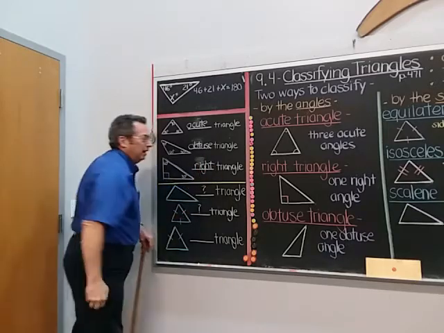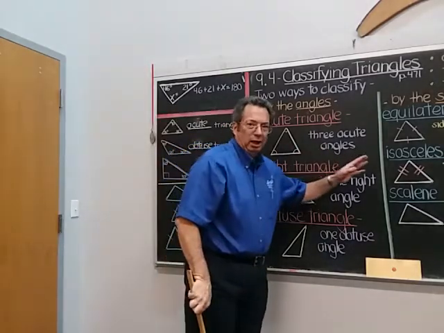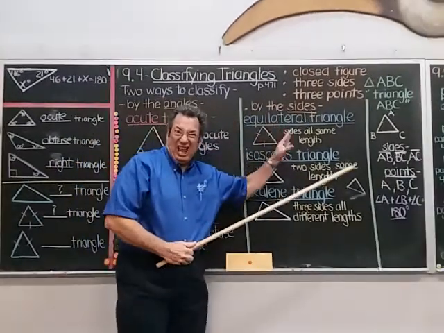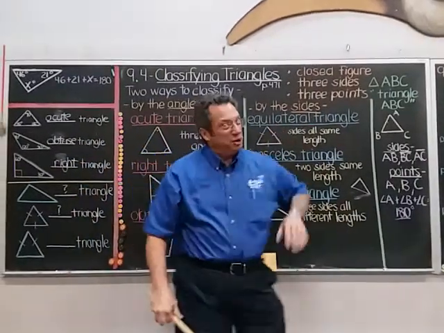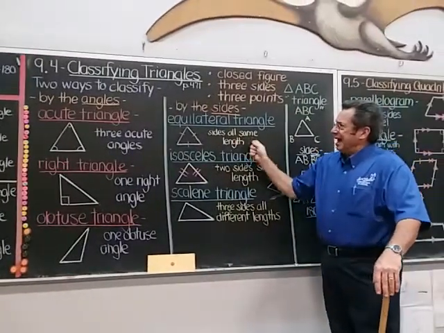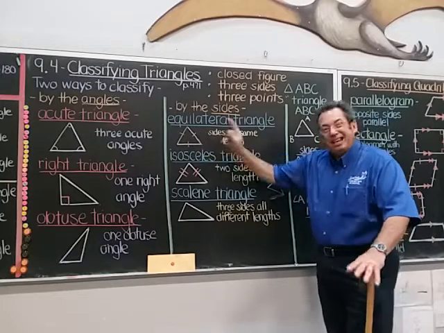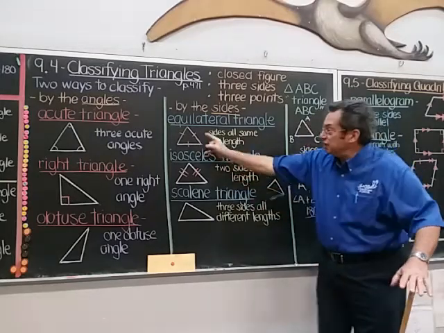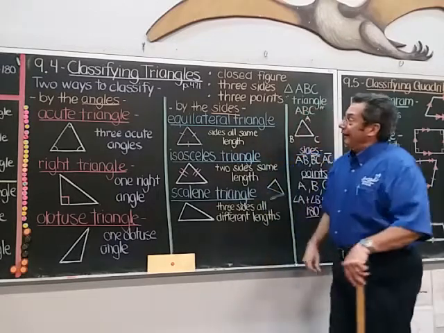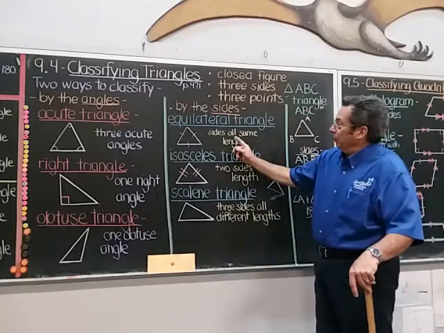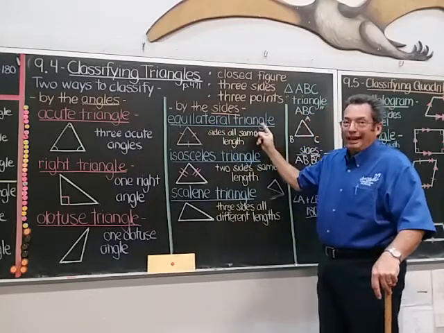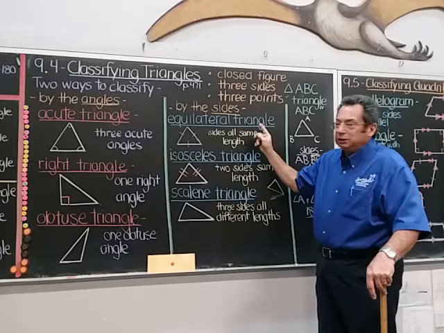All right. Now, the second way to classify triangles, not based on the angles, but based on the sides, the lengths of the sides. So you got to be able to do both of these and understand them. So by the sides, first off, if all the sides are equal in length, and remember those markings show you that the sides are equal. Each side has one red mark on it. That means they're all equal. Well, if the sides are all equal, hear the word equal in that? They're equilateral. It's called an equilateral triangle. All the sides are equal.